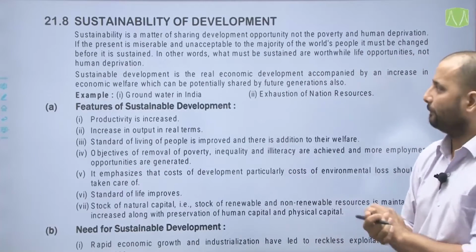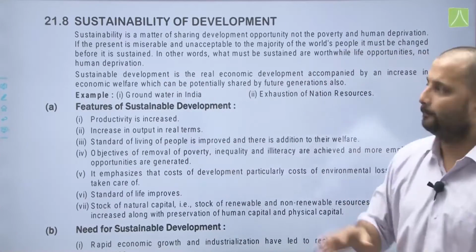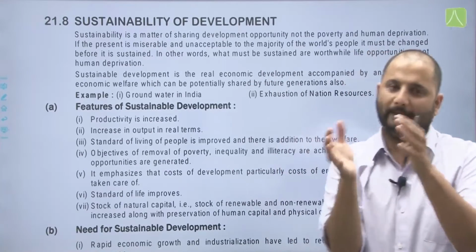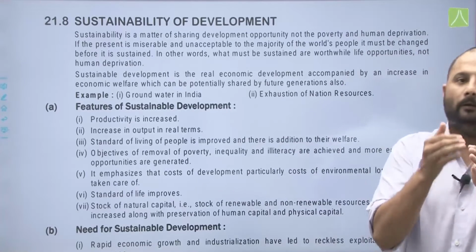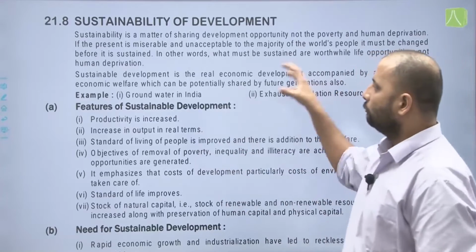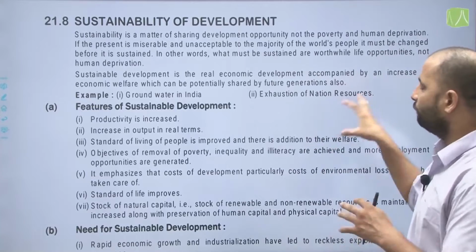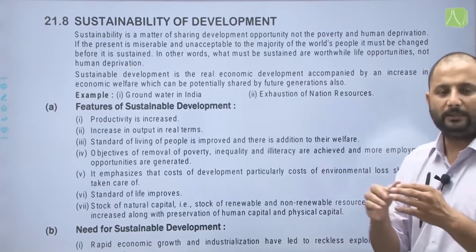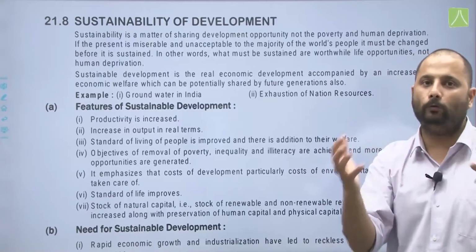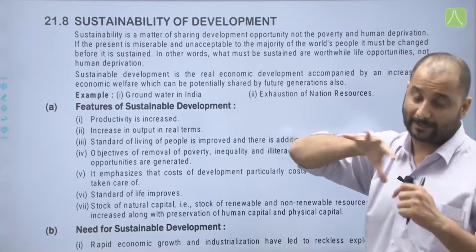So, therefore, sustainable development is the real economic development accompanied by an increase in economic welfare, which can be potentially shared by future generations as well. So, therefore, again, development done not at the harm of the others or the future generations. Examples given are groundwater in India or exhaustion of nation's resources. So, these again are for future generations also. We are not the only ones who are entitled to use these resources. So, therefore, there should be a concept of sustainable development.